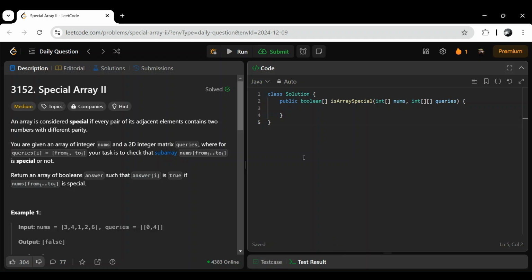Hello everyone. So let's start solving today's Leetcode daily challenge question. The question is Special Array 2. An array is considered special if every pair of its adjacent elements contains two numbers with different parity.